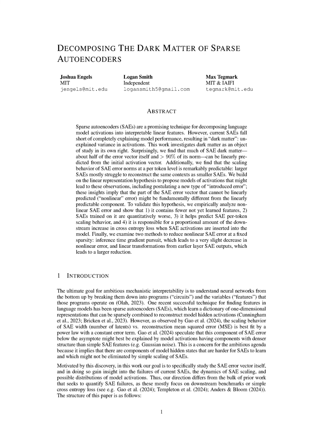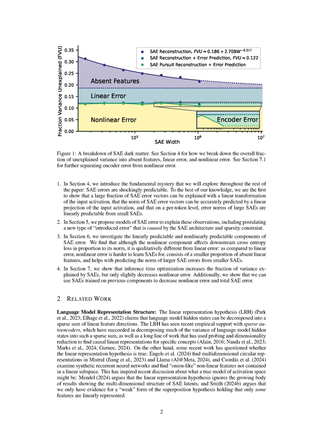Additionally, they analyze the unexplained variance in the error, termed the fraction of variance unexplained, FVU, which helps to differentiate between linear and nonlinear components of the error. Finally, the authors demonstrate that the predictability of SAE errors is consistent across different SAE sizes, indicating that the method can generalize well to larger models.